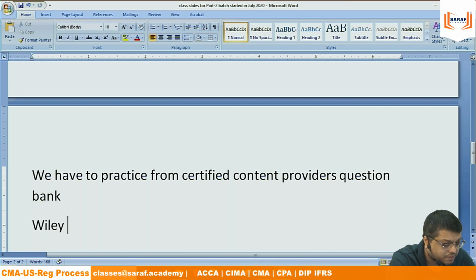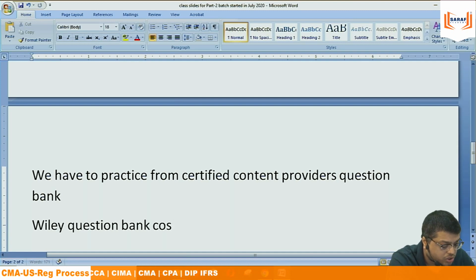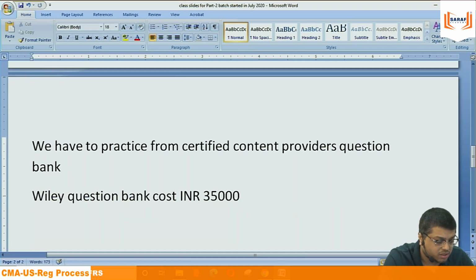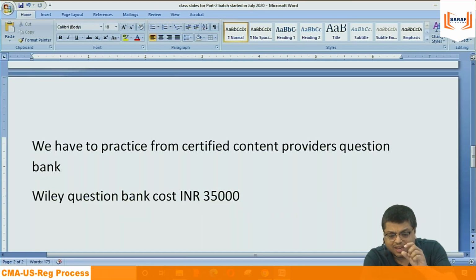The Wiley question bank costs INR 35,000. Now, if you go on the Wiley website, there are different products they have mentioned. One is highly premium, one is gold, one is normal bronze, and all that. Different fees are there, but we just require their question bank. Since we are already studying with me, I will be sharing all the notes, so there are no notes of Wiley or anybody required. We just require a question bank for practice.